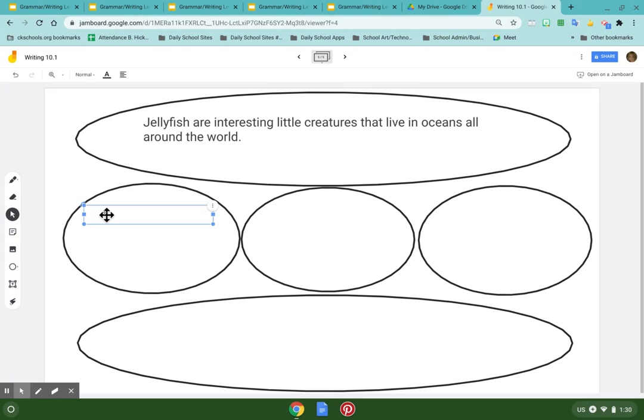I'm going to say that they're bell-shaped, right? They're water-filled, and they have a mouth and they have tentacles. Now, this is the way tentacles. I don't think I spelled that correctly.